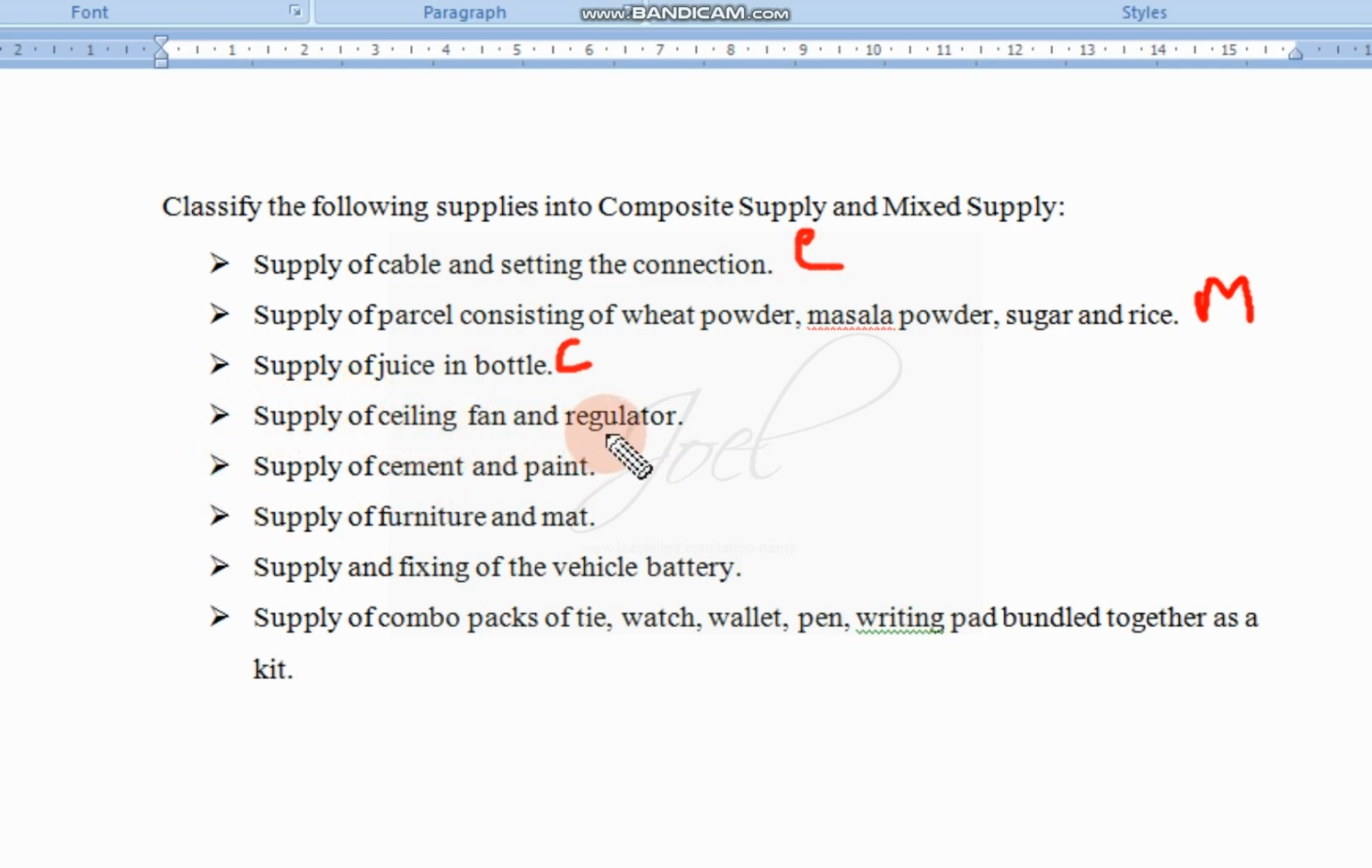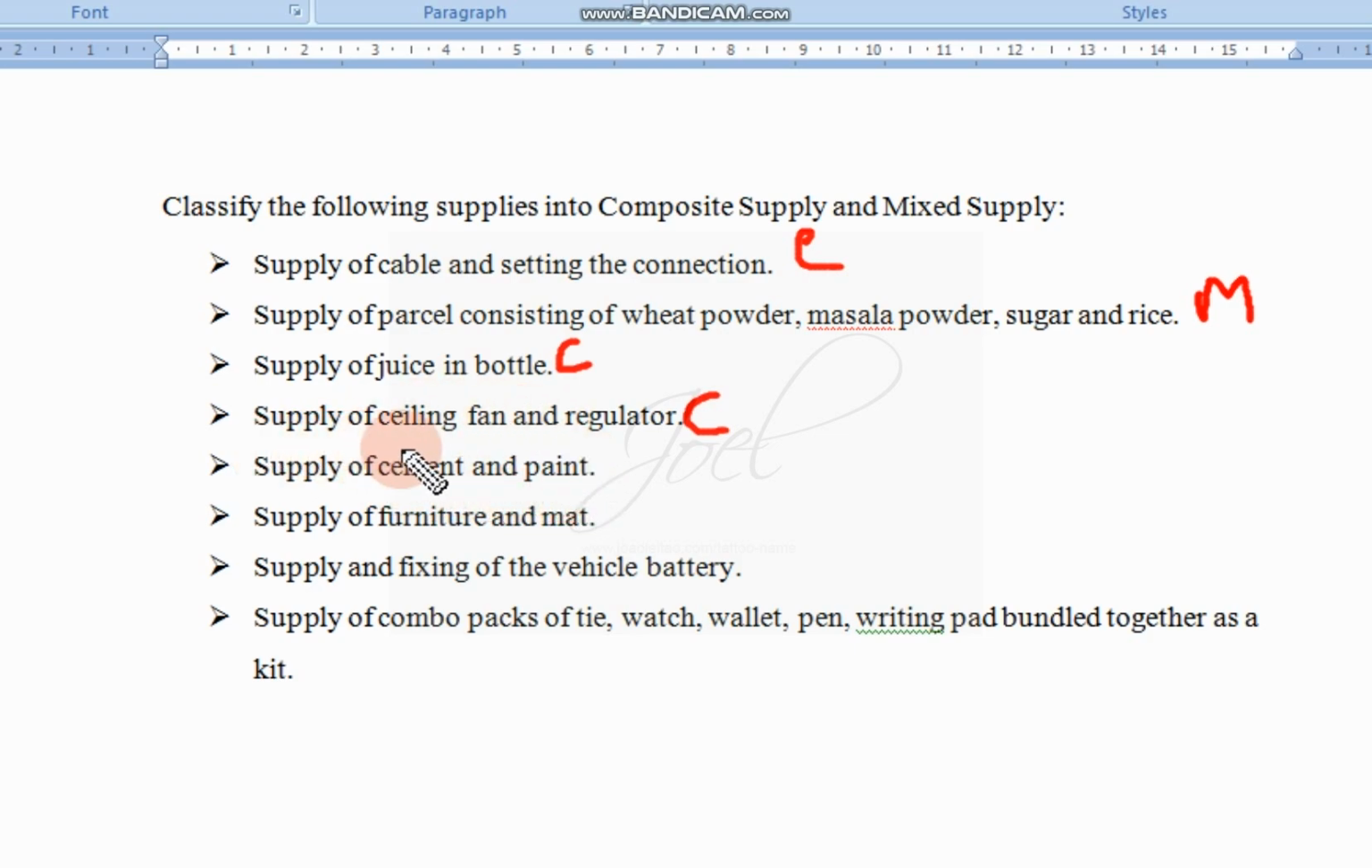Next, supply of ceiling fan and regulator. Again, it is composite supply, isn't it? Because along with the ceiling fan itself, the regulator of the fan will come. We can purchase a regulator later, that is secondary, but when you are initially purchasing, the regulator comes along with the ceiling fan itself. It is needed.